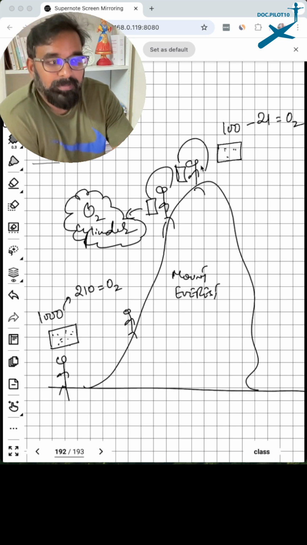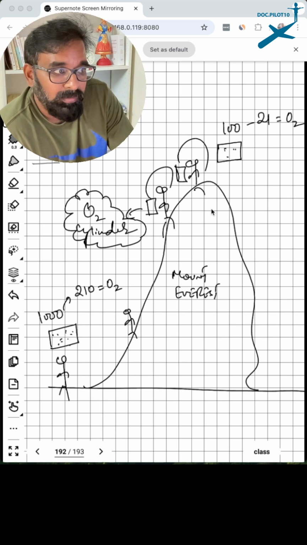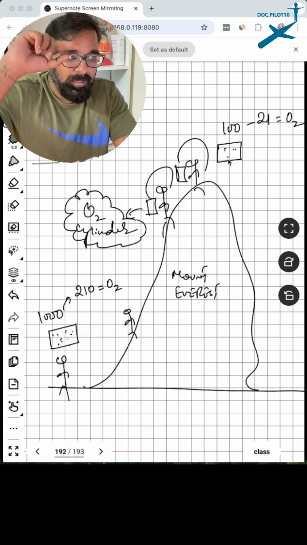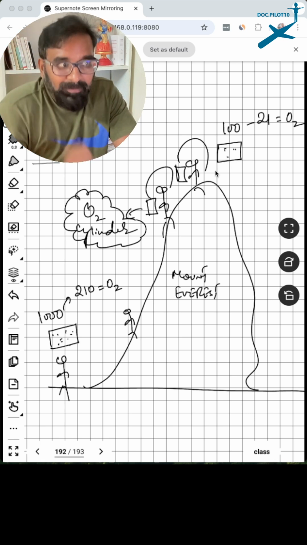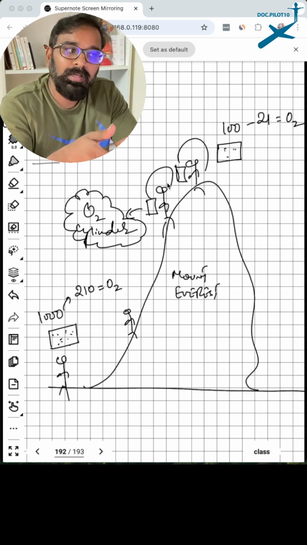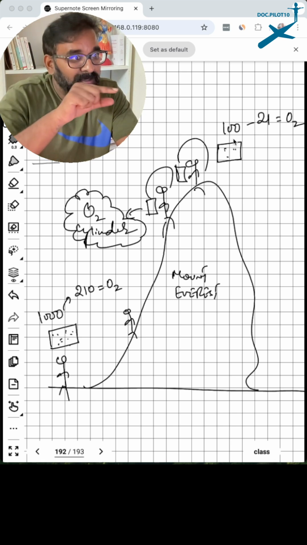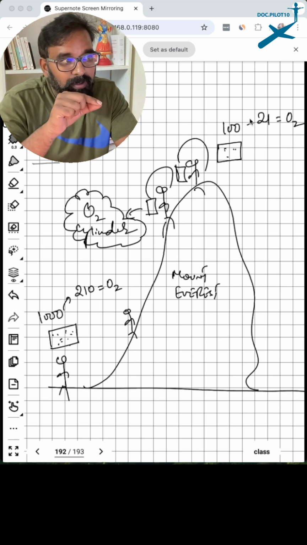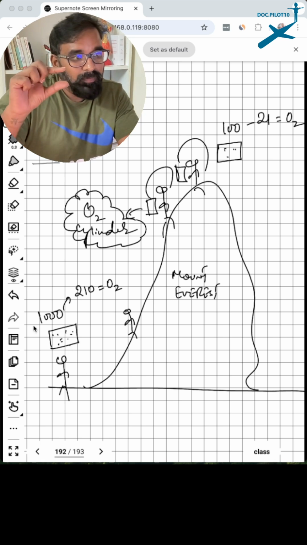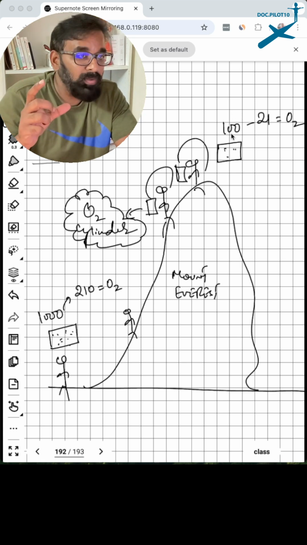So what is the difference? The density of air at lower levels is much higher than the density of air at higher levels. So as you go up, the amount of oxygen available to these guys is less. That's why they need oxygen cylinders to give them oxygen. But if you take it as percentage, still out of 100, 21 will be oxygen. But on the ground, in that unit volume of air, there are 1000 molecules available. Here, only 100 molecules are available.